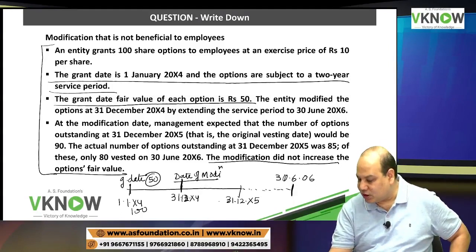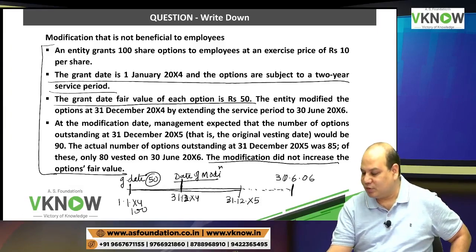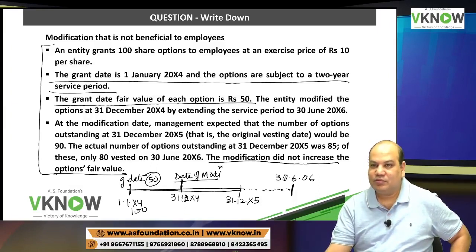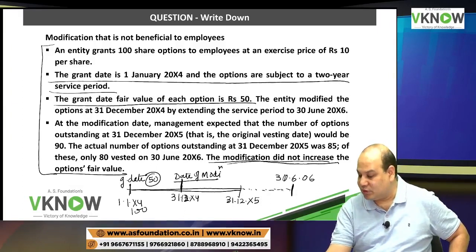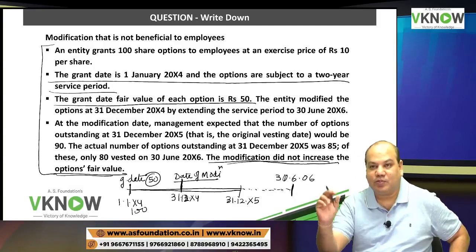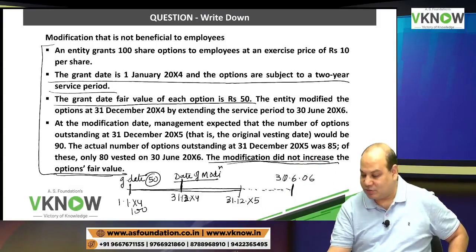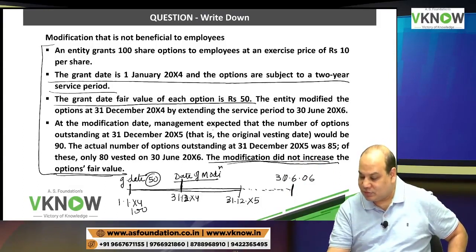So assume it is your articleship, a 2-year articleship increased by 6 more months. How will you feel, without any other benefit? It says there is no increase in option fair value. So no further benefit, but only an increase in the vesting period. It is unfavorable. Now to confuse you, they have given, on the modification date, management's expected number of options.